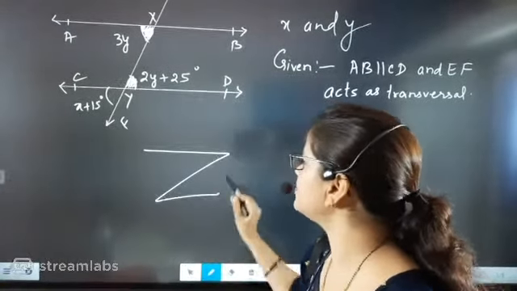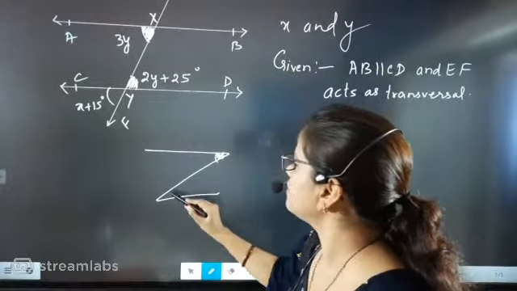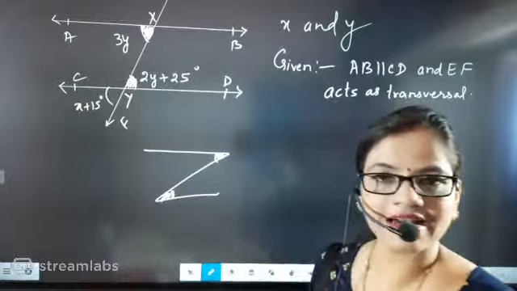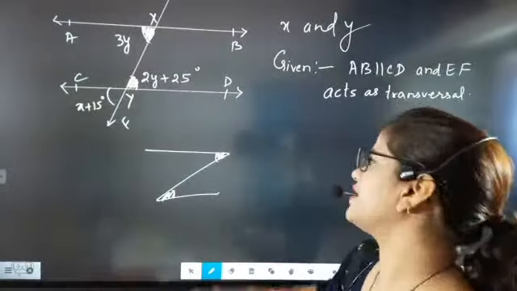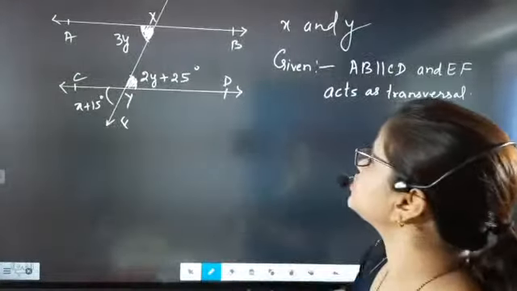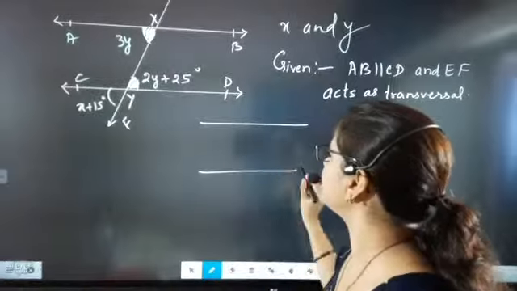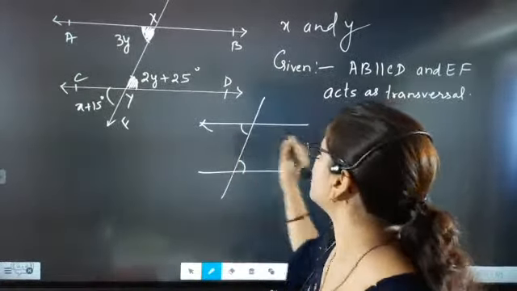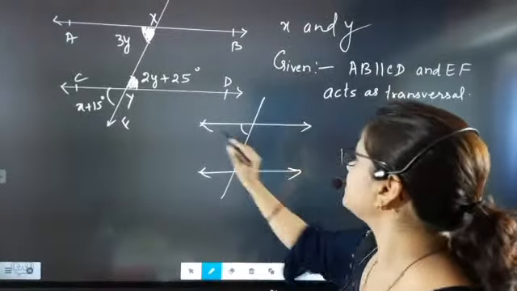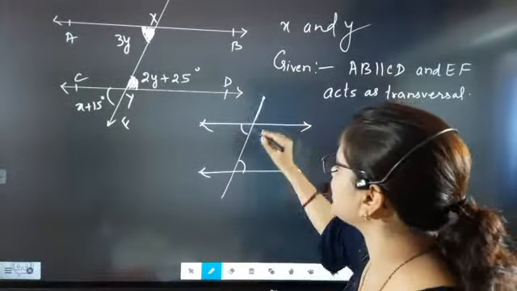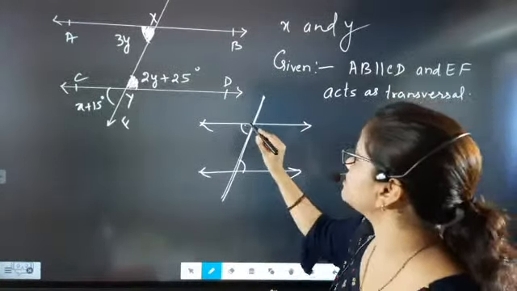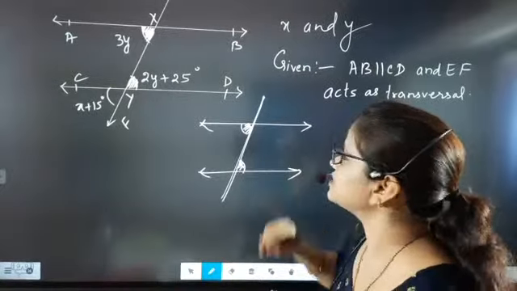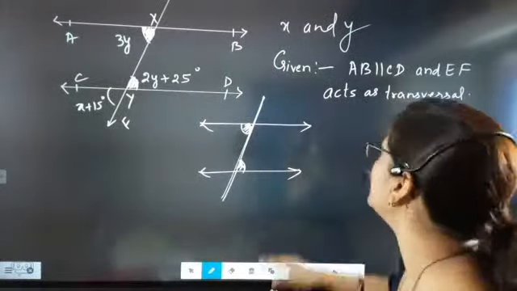Z formation, always remember beta, this angle will be equal to this angle. This is exactly called alternate interior angle. So here also in these two lines, what is given to you? It is exactly given that this angle and this angle is there. You have got that these two lines are parallel, and this is acting as transversal. That means 100% beta, this angle will be equal to this angle by alternate interior angle.